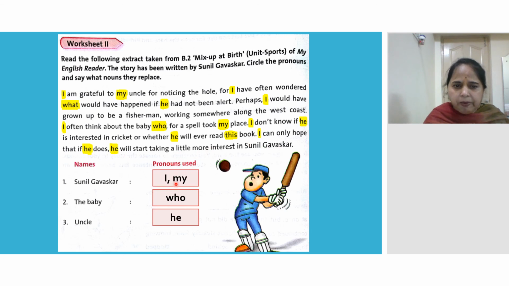He means again baby. Two-three words are there. You write he here, he will read this book. You can write he wherever it appears. Because there is no place here, I did not write. Okay, got it?